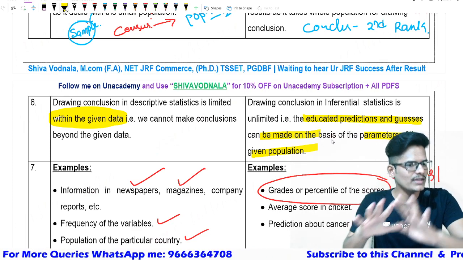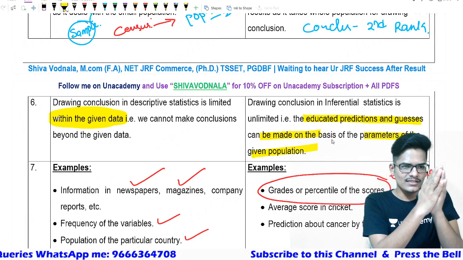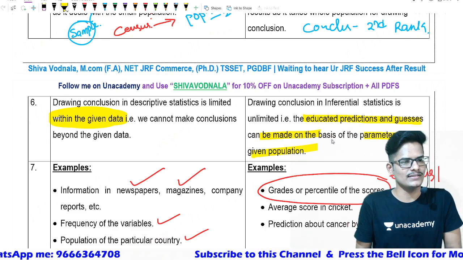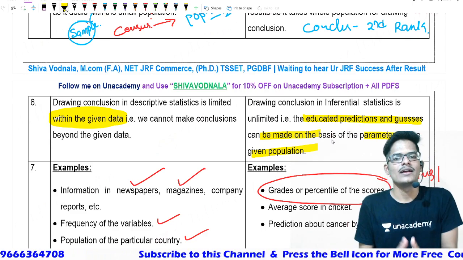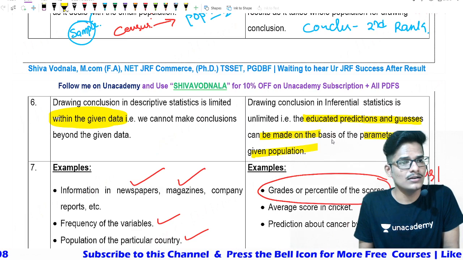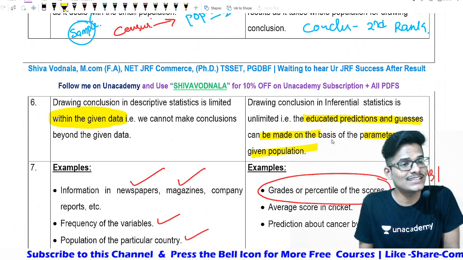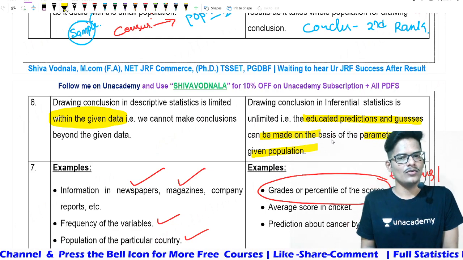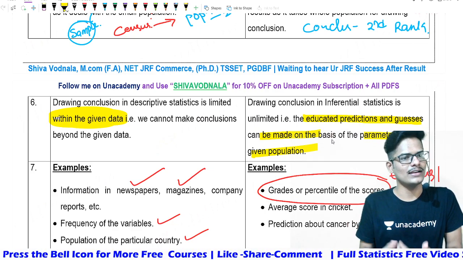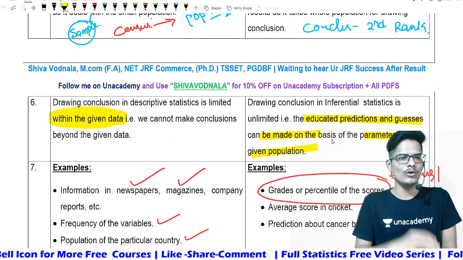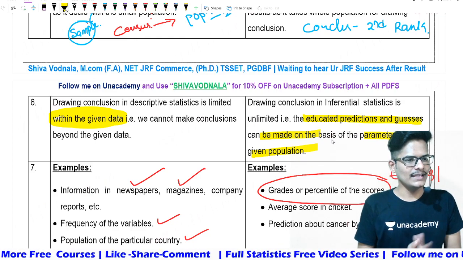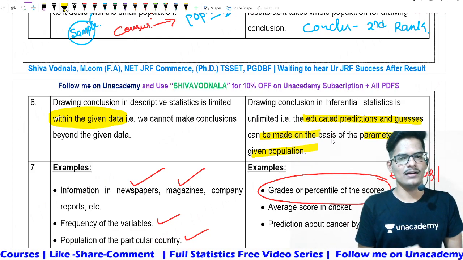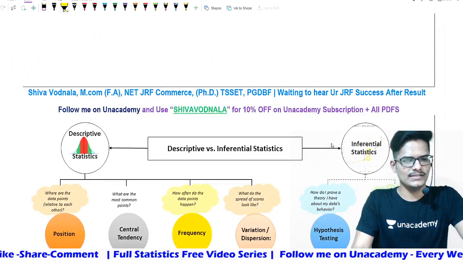This is about a population, this is about a sample. That is why this has a restriction with respect to the analysis or conclusion. Here the restriction is unlimited. That means there will be no restriction. We can go beyond the data also, because it is speaking about the whole population. I think I am clear with the inferential and descriptive statistics, right?